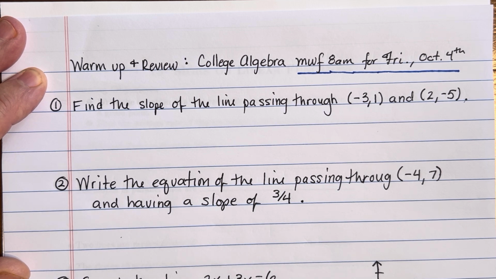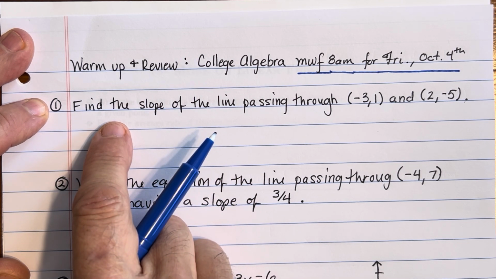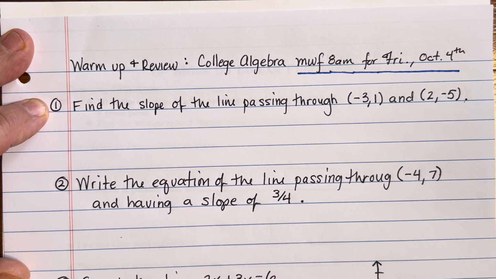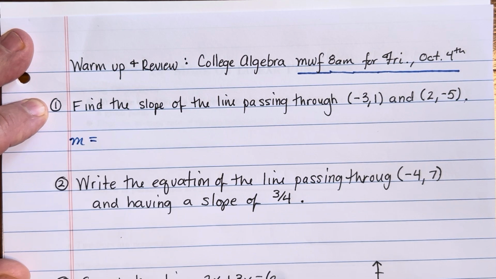All right, something that we talked about in the previous lesson, in lesson 12, when we introduced the idea of a linear function and started talking about these equations of lines. One very, very common problem we run into is this first example here. Find the slope of the line passing through 2 points. So obviously this requires us to understand how do you calculate the slope? What's the formula for calculating the slope of a line?